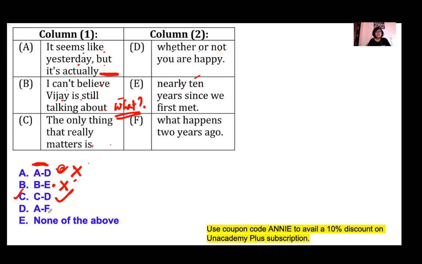A, F. It seems like yesterday, but it is actually what happens 2 years ago. This thing has happened 2 years ago, right? But here, happens is used. So instead of happens, you should use happened. That's why part F is incorrect. So this one is wrong. Your right answer is option C.